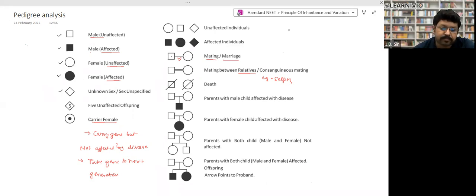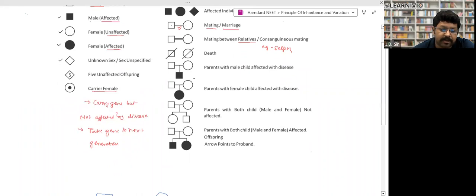Okay, this is just an unaffected individual, an affected individual. Here, this horizontal line between this square and circle represents mating or marriage. If there is a double horizontal line, it says mating between relatives, right? Okay. If this is a cross, it means the death of the organism, right?